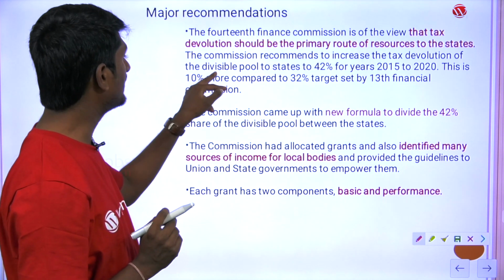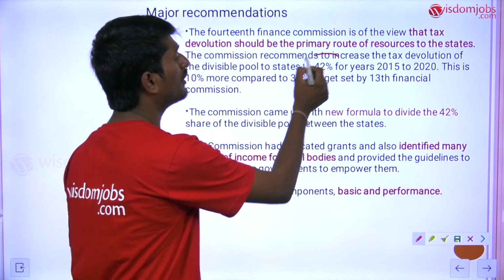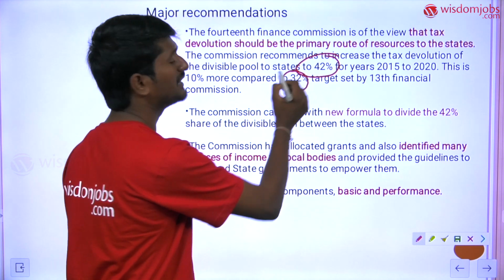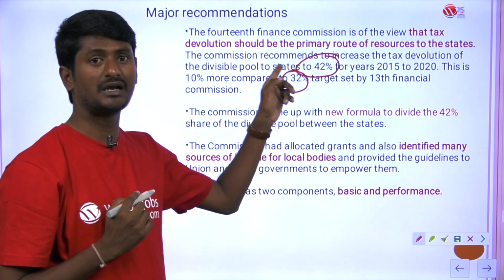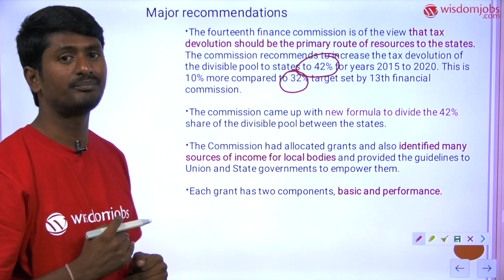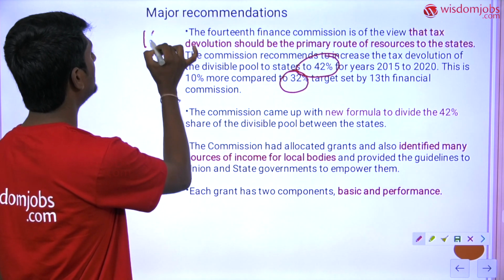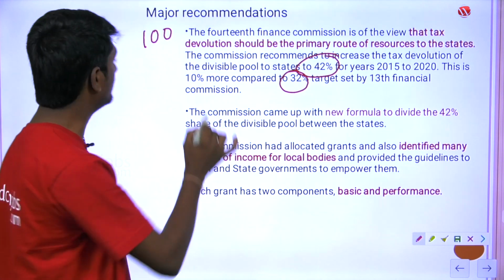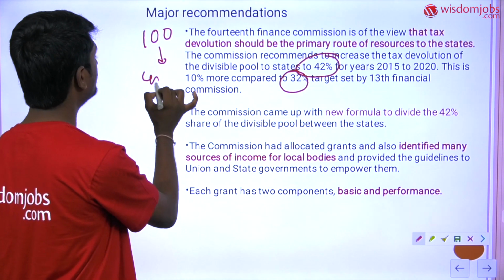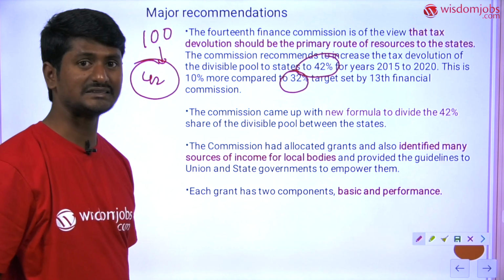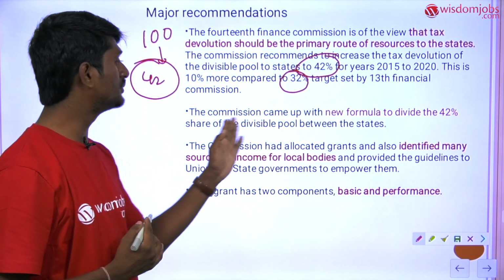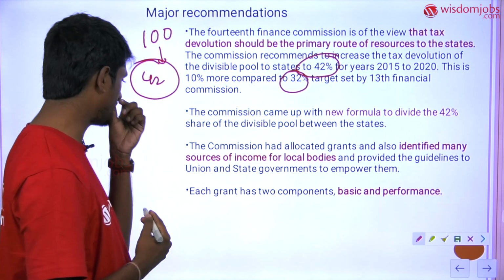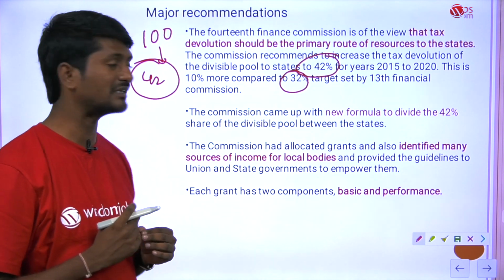And the next important thing is the divisible pool got increased from 32%, which was recommended by the 13th Finance Commission, to 42%, which is recommended by the 14th Finance Commission. It means, for example, if the central government is getting 100 rupees as tax revenue, 42 rupees must be transferred among the states. So that is the 42%. And the commission came up with a new formula to divide the 42%. So this is an important deviation from the 13th Finance Commission.